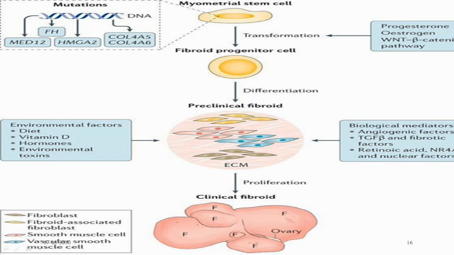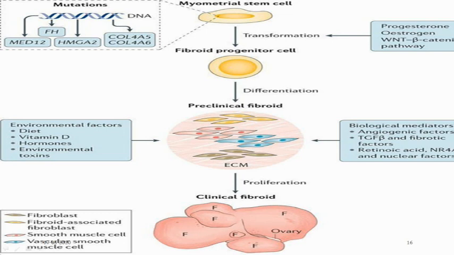The yellow ones are more of the fibrous elements, the pink ones are more of the smooth muscle elements, and the blue ones are more of the vascular elements. And so changes occur in the fibrous tissue, in the vascular tissue, and in the myometrial smooth muscle cells.